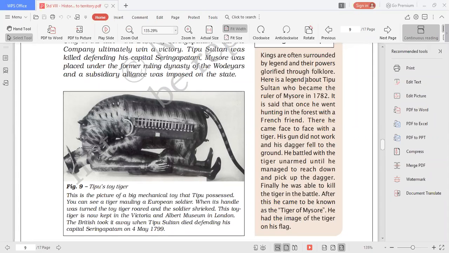Yes. If you have any queries, please ask me. Children, we have just 8 minutes left. So now let me just go to the next kingdom. Now we'll come to the Maratha power. So Maratha power was another power which was very difficult to control for the East India Company. So let me just share the screen with you now.